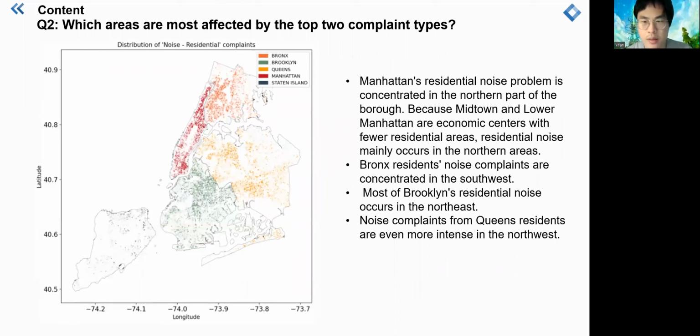Next, please. The Manhattan residential noise problem is concentrated in the north part of the borough, because Midtown and Lower Manhattan are economic centers with fewer residential areas. Residential noise mainly occurred in northeastern areas. And Bronx residential noise complaints are concentrated in the southwest. For the most part, Brooklyn residential noise is concentrated in the northeast, and noise complaints for Queens residential areas are also intensified in the northeast.